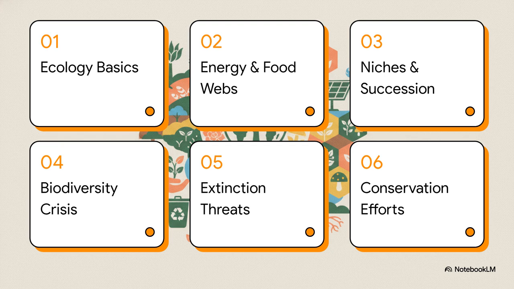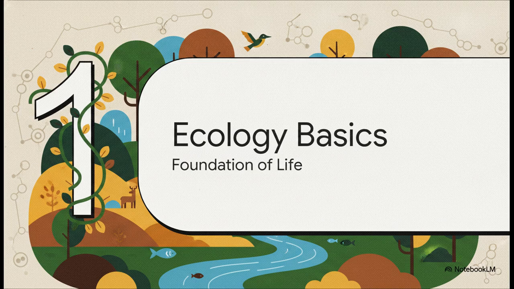Okay, here is our syllabus to strategy roadmap for today. We'll be covering 6 core areas: ecology and ecosystem basics, energy flow, niches and succession, the biodiversity crisis, extinction threats, and finally, conservation efforts. It's a journey from macro foundations all the way down to micro actions. Section 1, Ecology and Ecosystem Basics, the foundation of life.